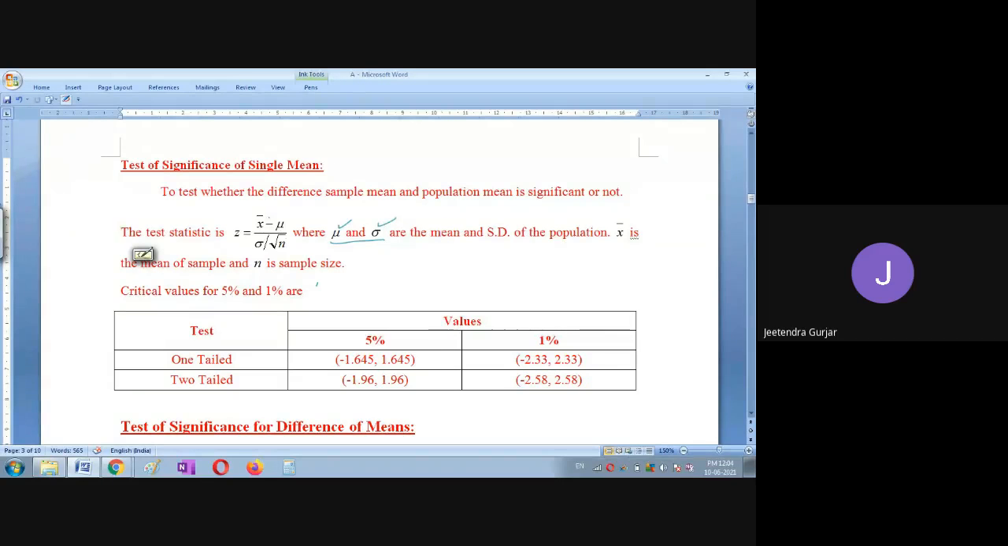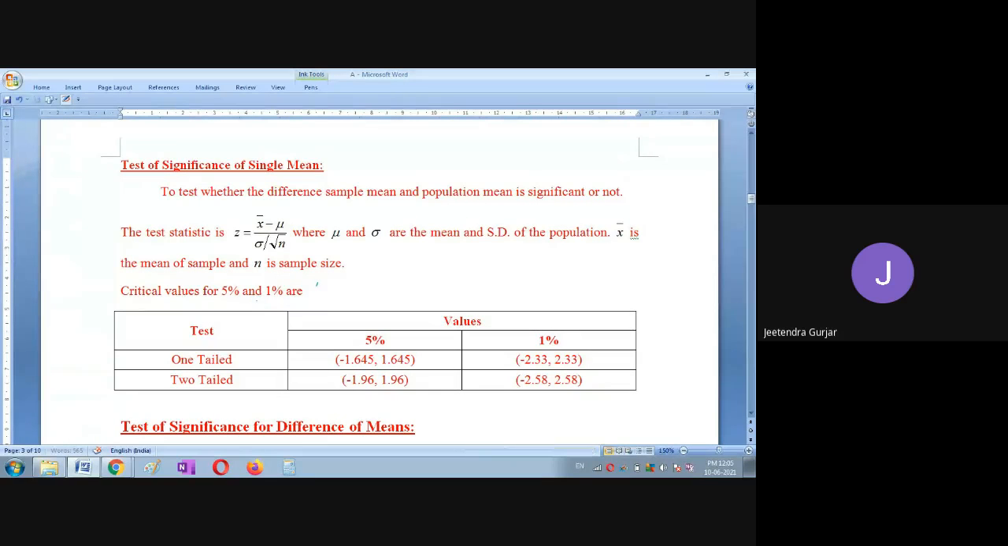So here you have to remember this is the mean of the sample, and this is our mean. This is also a mean, this is also a mean, but see that this is the mean of the sample and mu is the mean of the population. So don't get confused here, students. Okay, then we'll go to the critical value.